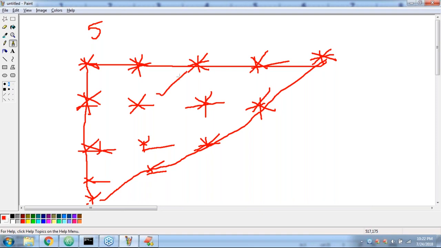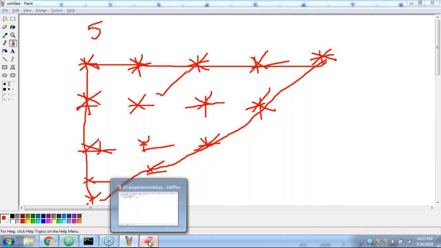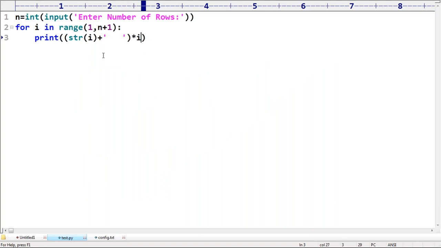Anyone, can you please guide? What is the way? Very simple, sir. The first time, how many stars do you want? 5 stars. Let me consider star symbols only, star space into i. So the first time, how many stars do I want? N stars.